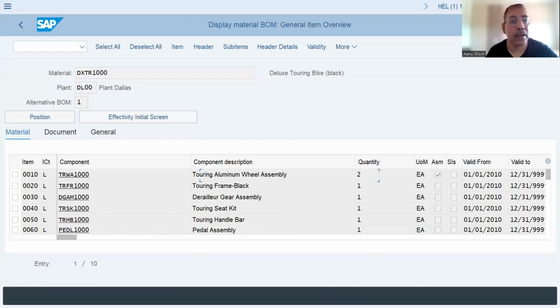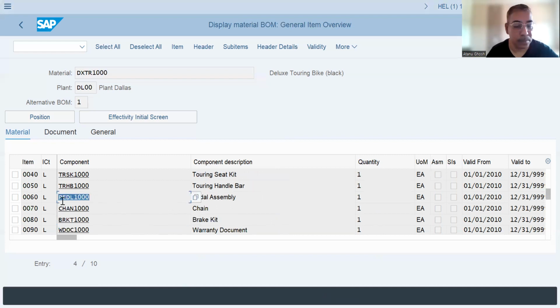Already done that, tooling and black on bar. Next one.